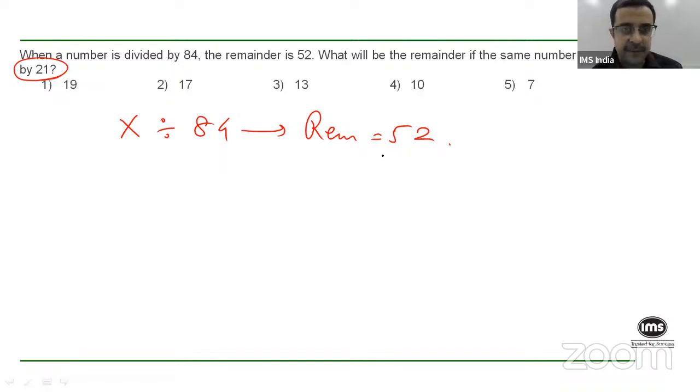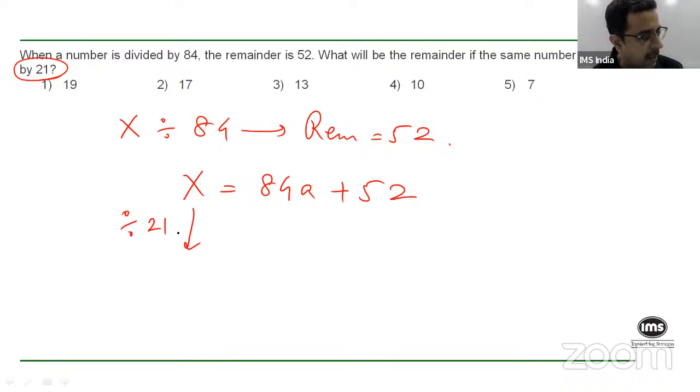So if x divided by 84 gives a remainder of 52, it simply means that x is a multiple of 84, plus 52. That's what makes 52 the remainder. Now, when I'm trying to divide this number x by 21, since 84 happens to be a multiple of 21, any multiple of 84 will itself also be a multiple of 21. And hence, this particular term, 84a, will give me a remainder of 0 when I'm dividing by 21. So the only term that will give me a remainder is this 52.